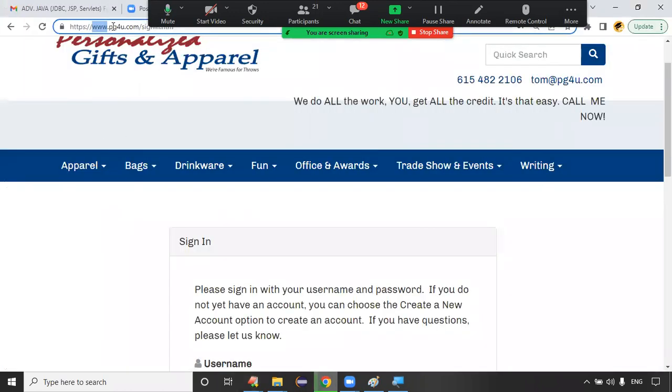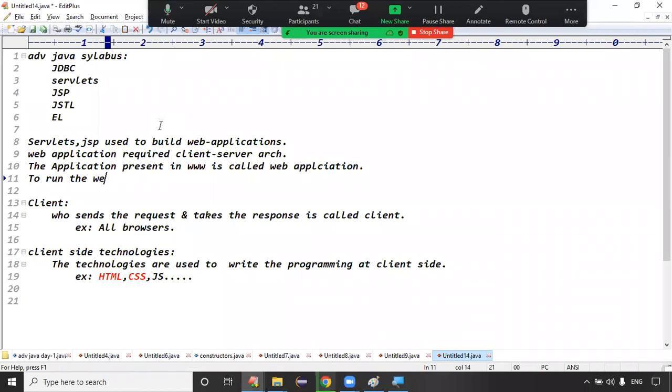To run web applications like Facebook, PG for you, and Twitter, the applications present on the internet, the World Wide Web, are called web applications. To run them, internet connection is definitely required.